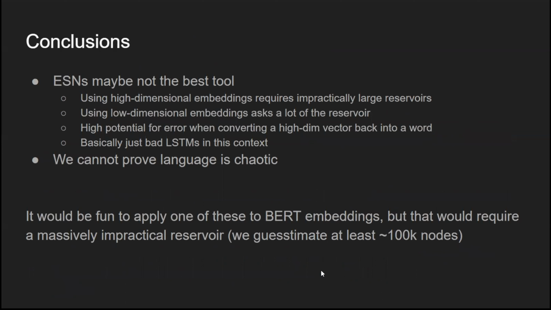As a conclusion, ESN may not be the best tool, I would say. Using high dimensional embedding requires an impractically large reservoir, and a low dimension embedding will also take a lot of reservoirs. So we cannot just prove language is chaotic, but it could be fun to apply one of these to BERT embedding, though that could require a massive, impractical reservoir. Hope you enjoyed our presentation.